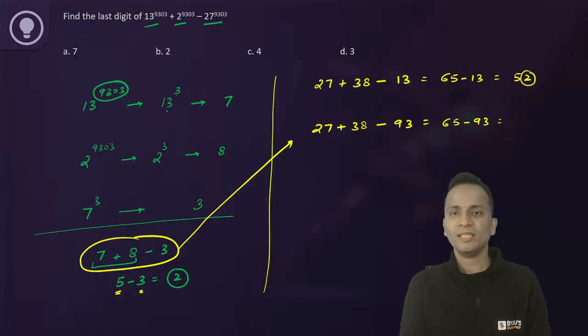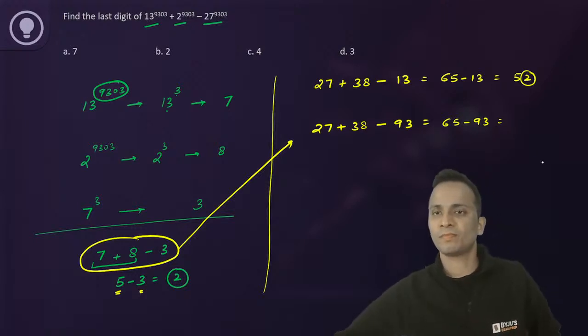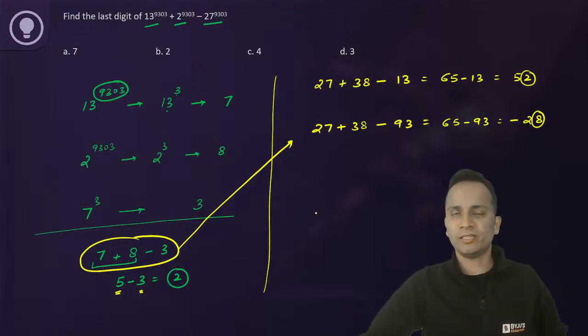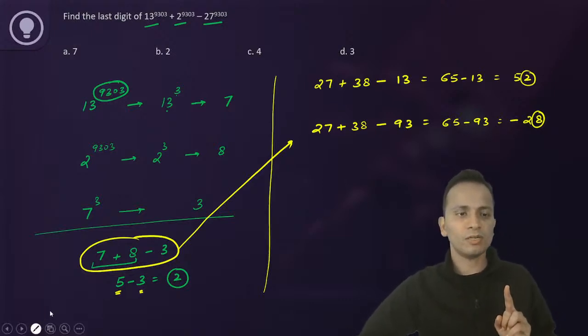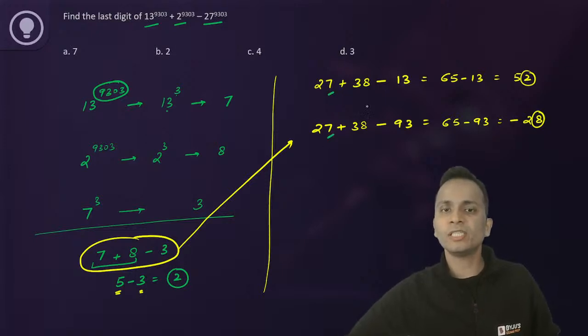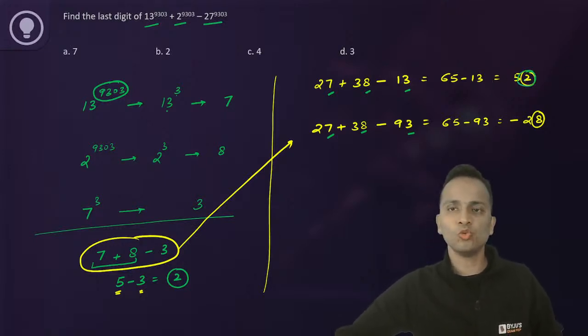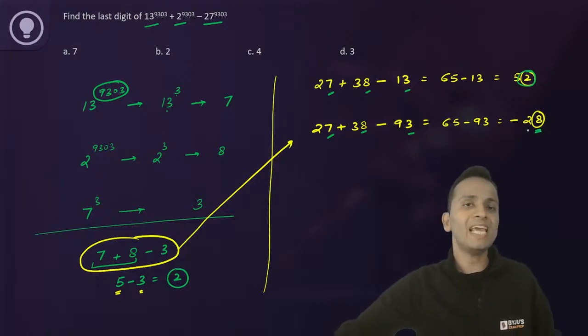So 65 minus 93, what will be the result here? Anyone? It will be minus 28. So in this case, 8 is the unit digit. Understood? Earlier, if you look closely, these unit digits are the same. In the first case, the final result was positive, so the unit digit was 2. In the second case, the final result was negative, and hence the unit digit became 8.